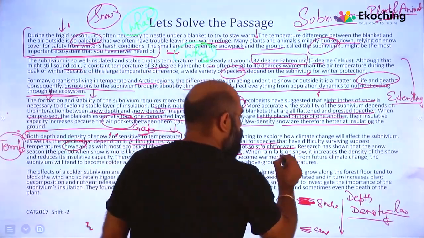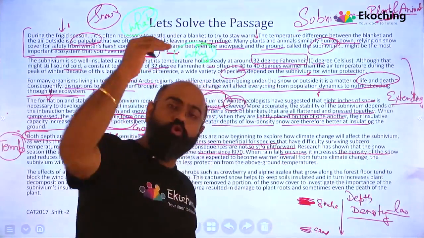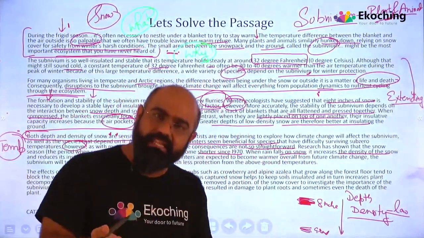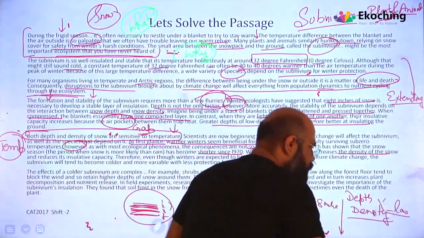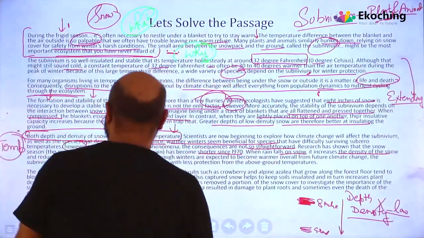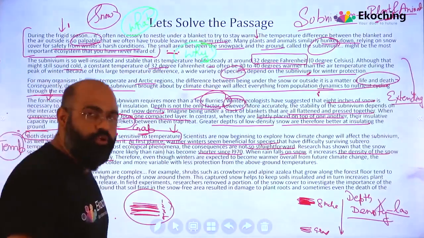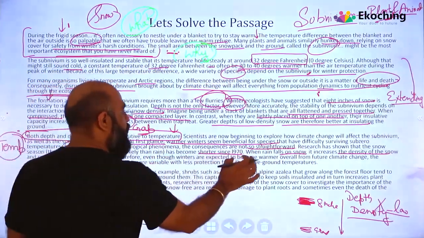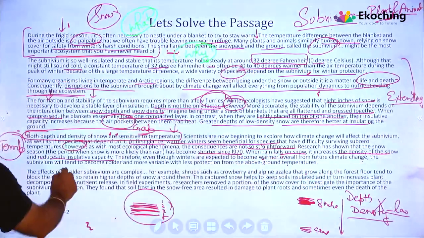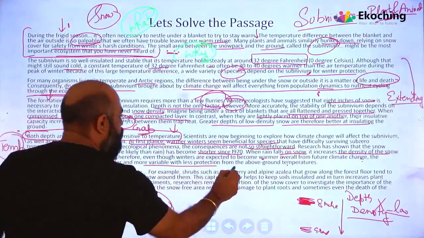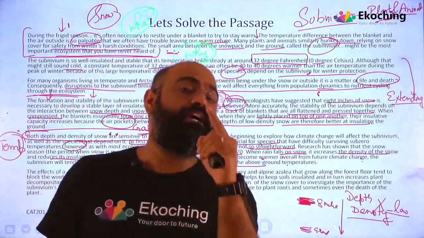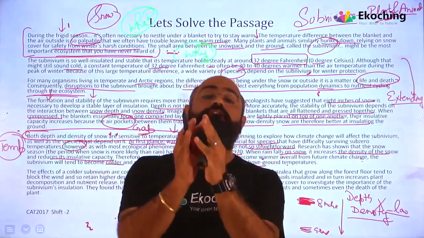When rain falls on the snow, it increases the density. जब snow के ऊपर rain आती है, shorter हो गया snow season, rain जल्दी आएगी, rain आ गई तो वो इसकी density को खत्म कर देगी. क्या बोल रहा है? When rain falls on snow, it increases the density of snow and reduces its insulative capacity. Therefore, even though winters are expected to be warmer, overall from future climate change, the subnivum will tend to become colder and more variable with less protection. Winter warmer हो जाएगी, ठीक है, temperature कम हो जाएगा, but subnivum नहीं बन पाएगा. Subnivum जो है वो और cold हो जाएगा.